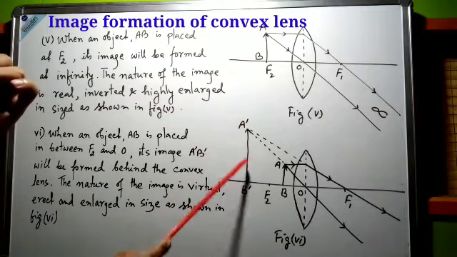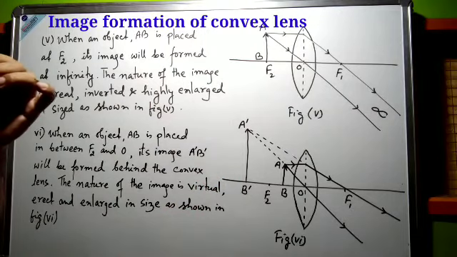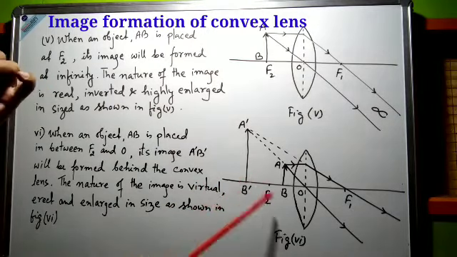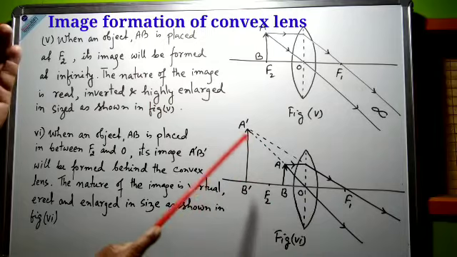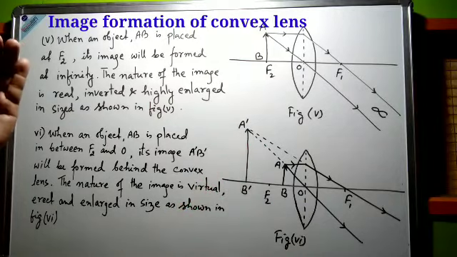So here A dash B dash represents the position of the image, and such type of image is called virtual image. So in this case, the nature of the image is virtual, erect, and enlarged in size.